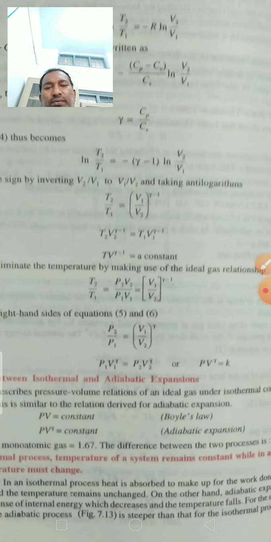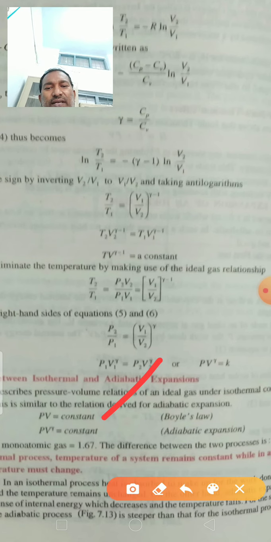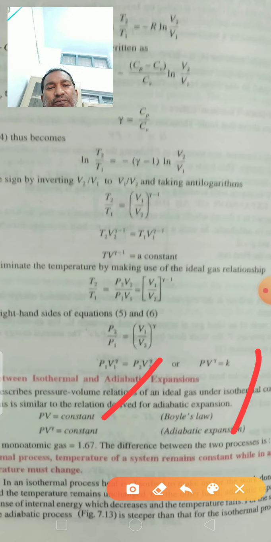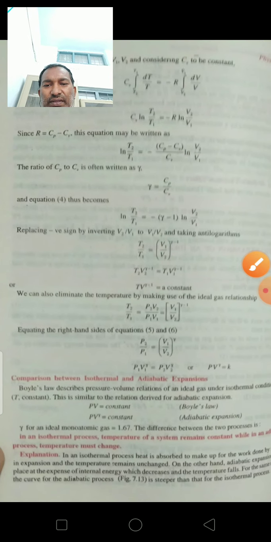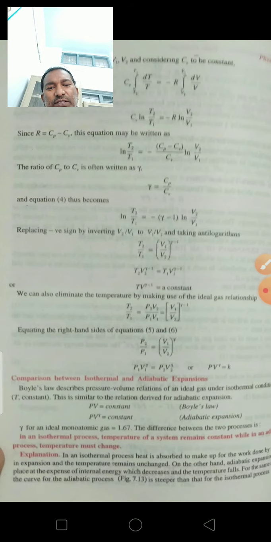In an isothermal process PV is equal to constant, while for adiabatic expansion PV gamma is constant, where gamma for an ideal monoatomic gas is 1.67.